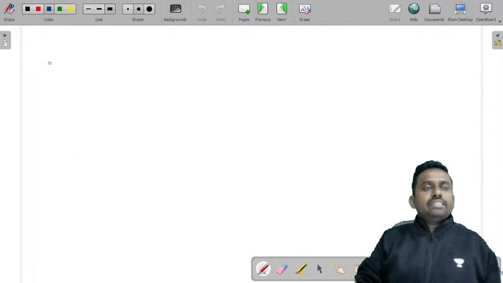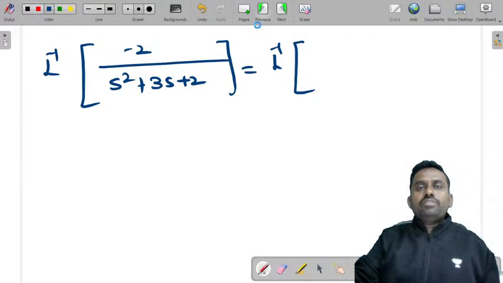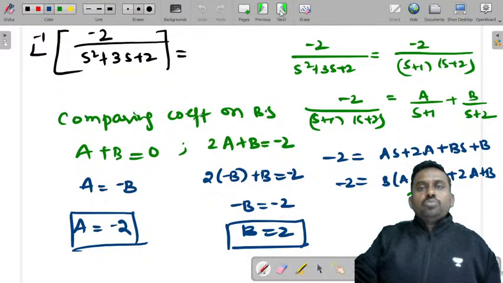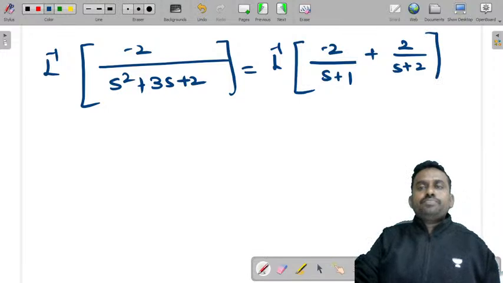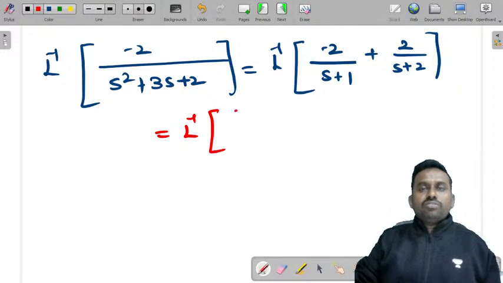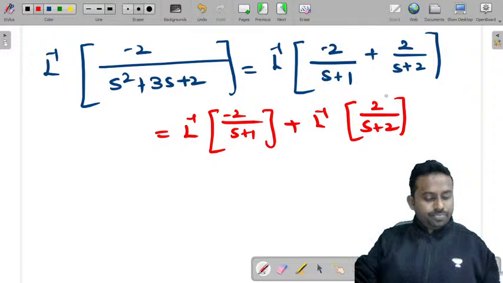So can I write Laplace inverse of minus 2 by s square plus 3s plus 2 as Laplace inverse of minus 2 by s plus 1 plus 2 by s plus 2. If you split it, Laplace inverse of minus 2 by s plus 1 plus Laplace inverse of 2 by s plus 2.